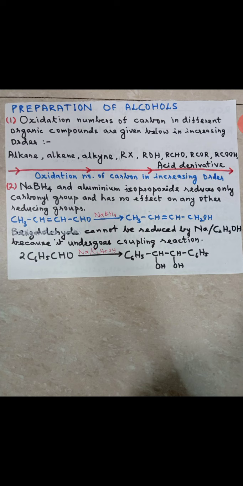Now remember that alkanes and alkenes can be converted into alcohol by the oxidation method, because oxidation number is increasing. Alkene has the least oxidation number, so it can be converted to alcohol by the oxidation method. Whereas carbonyl compounds, acids and acid derivatives can be converted into alcohol by reduction methods. We have already studied this. Just try to recollect what was studied in the regular classes.